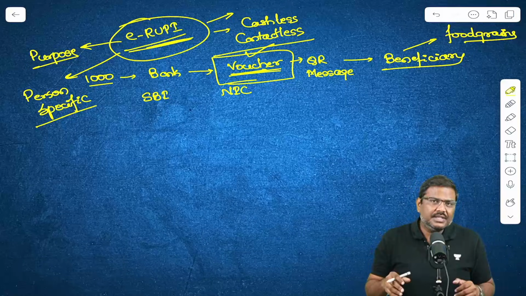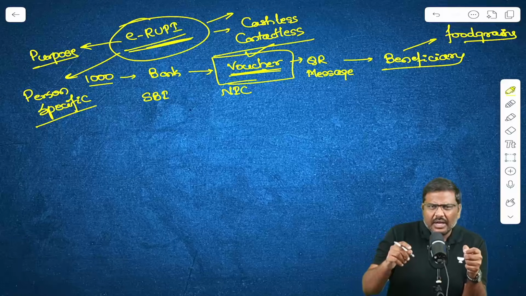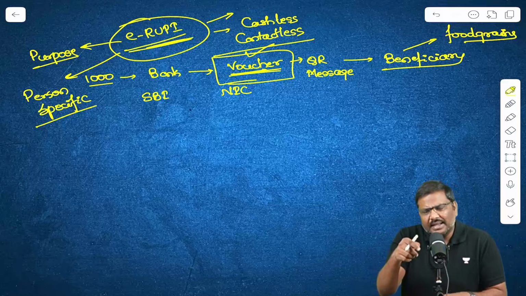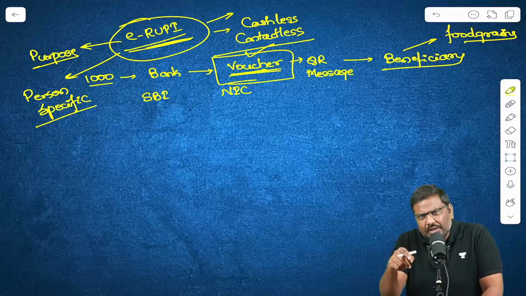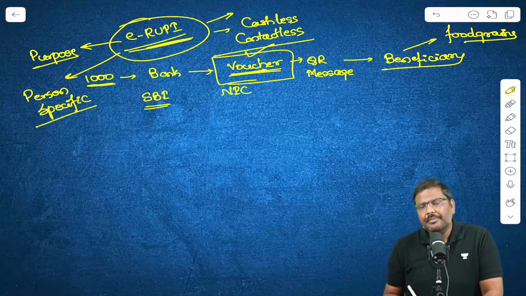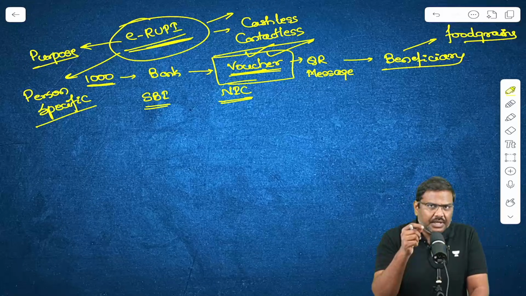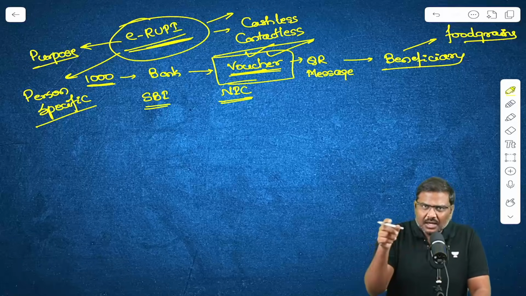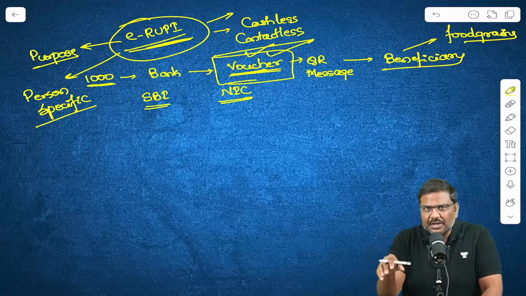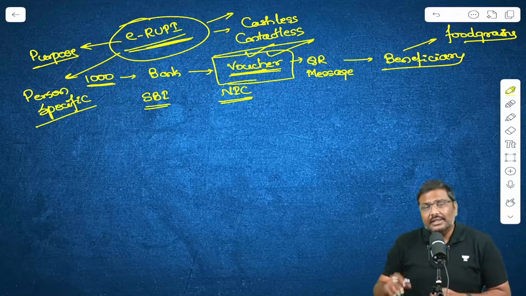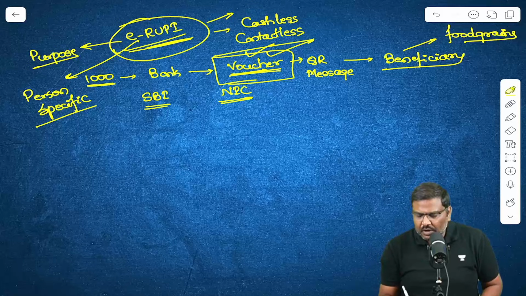And the benefit of this is, as a beneficiary, I don't require a bank account now. Government essentially will transfer the money to SBI. That is a proposal now. SBI, along with the technology partner, will release the digital voucher or the e-rupees to the beneficiaries. The beneficiaries will go to, let's say, the fair price shop, show the QR code and receive the benefit. That is essentially the concept of e-Rupee voucher.